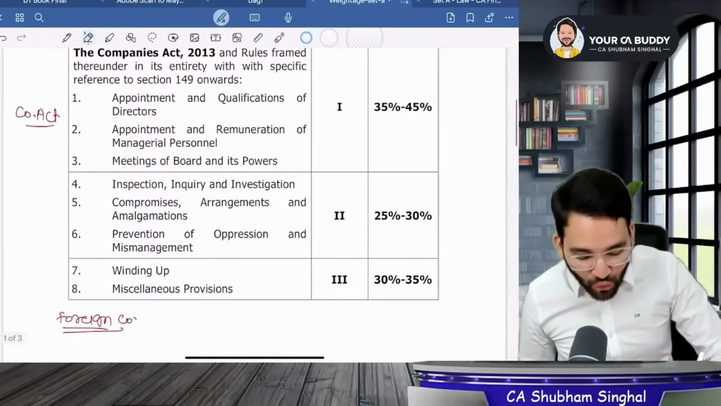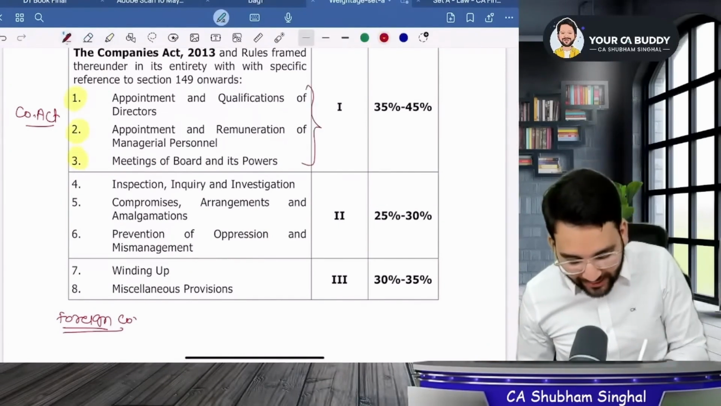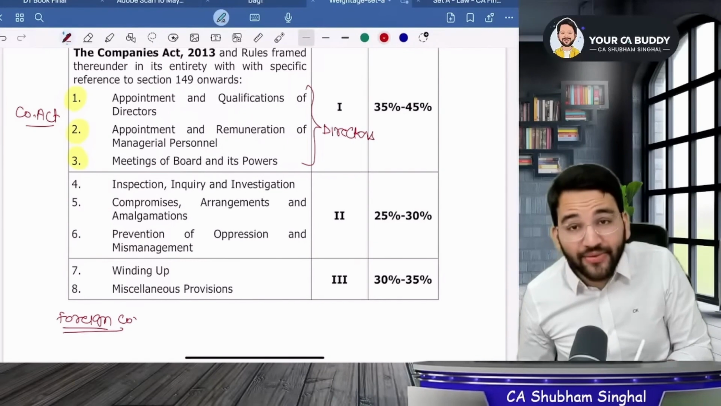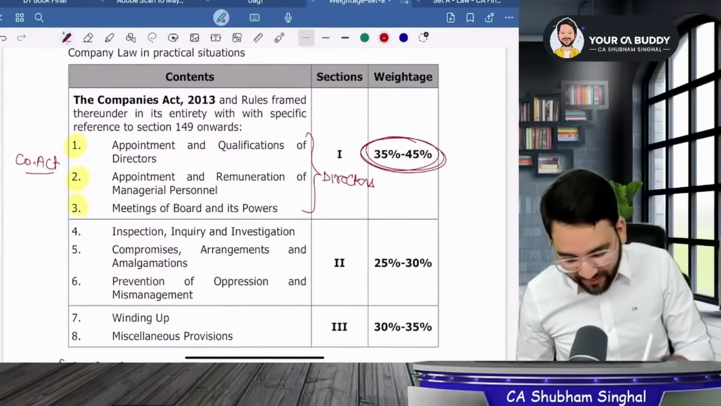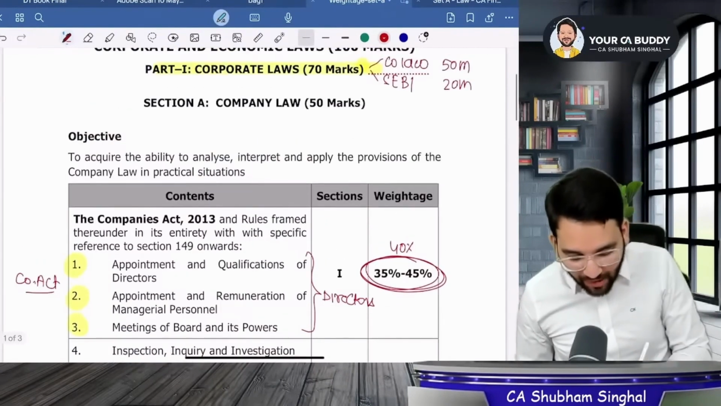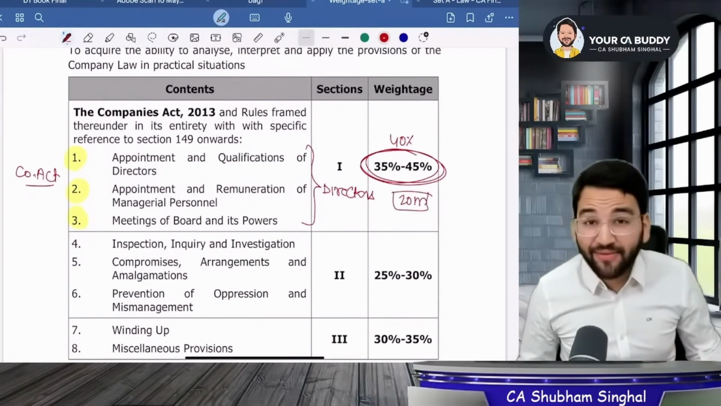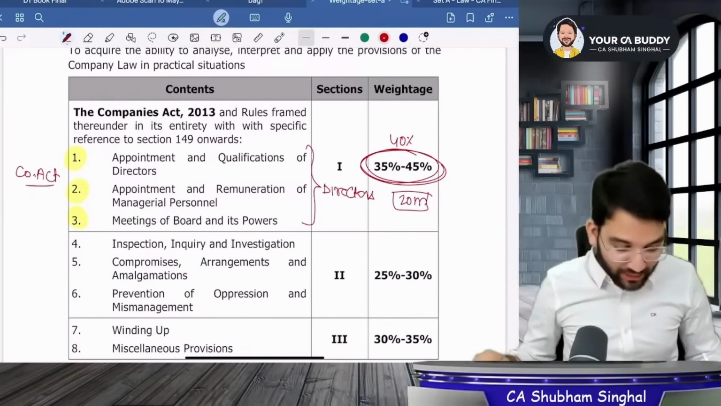See the first 3 chapters of the Companies Act, 1, 2 and 3. These 3 chapters are called the Directors chapter. The Directors chapter has a weightage of 35 to 45%. On average, it's 40%. How many marks, sir? Look, it's out of 50 marks. So it means 20 marks for these 3 Directors chapters, which means it is very important.